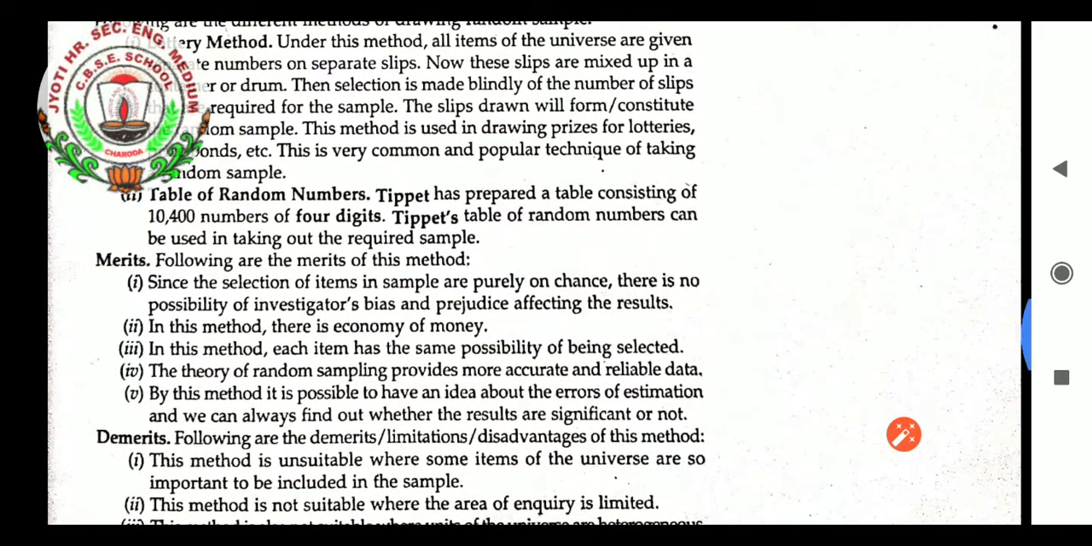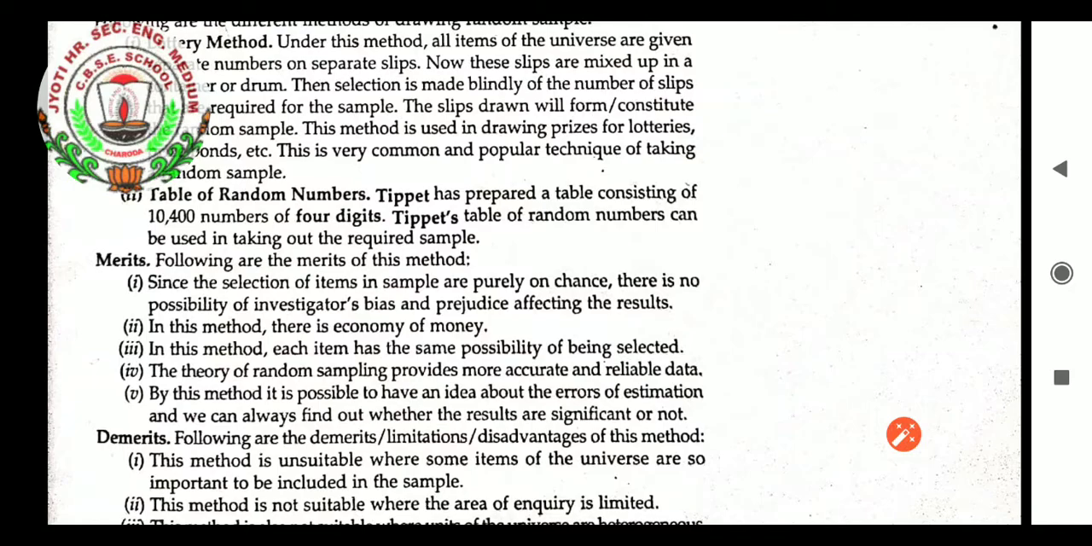Table of random numbers. Tippett has prepared, the name of the person is Tippett, a table consisting of 10,400 numbers of 4 digits. How many numbers? 10,400 numbers of 4 digits. Tippett's table of random numbers can be used in taking out the desired sample.